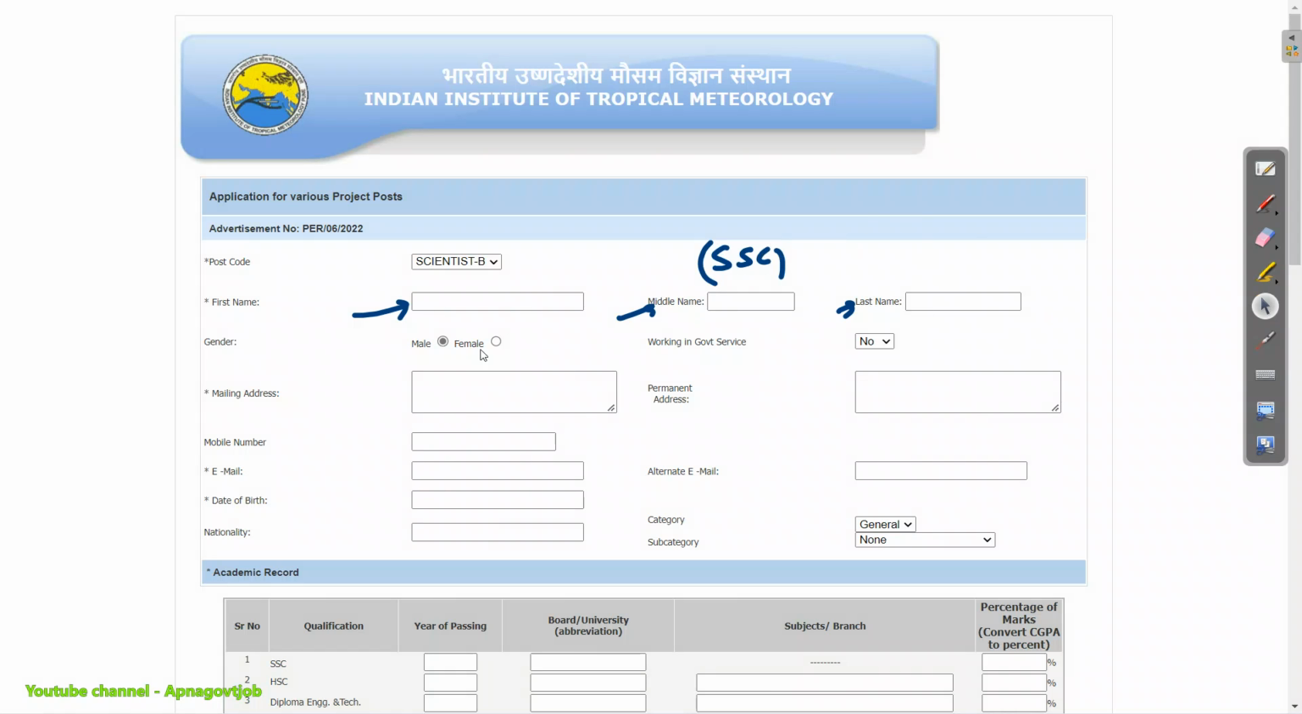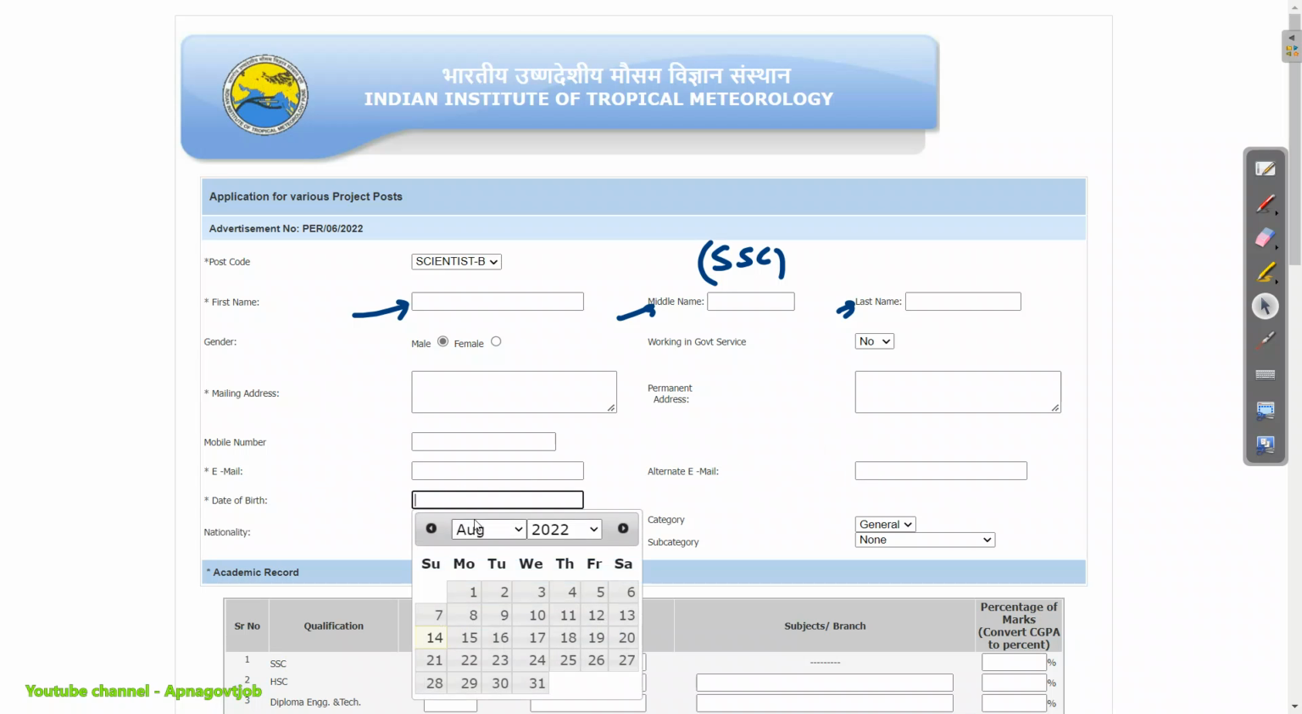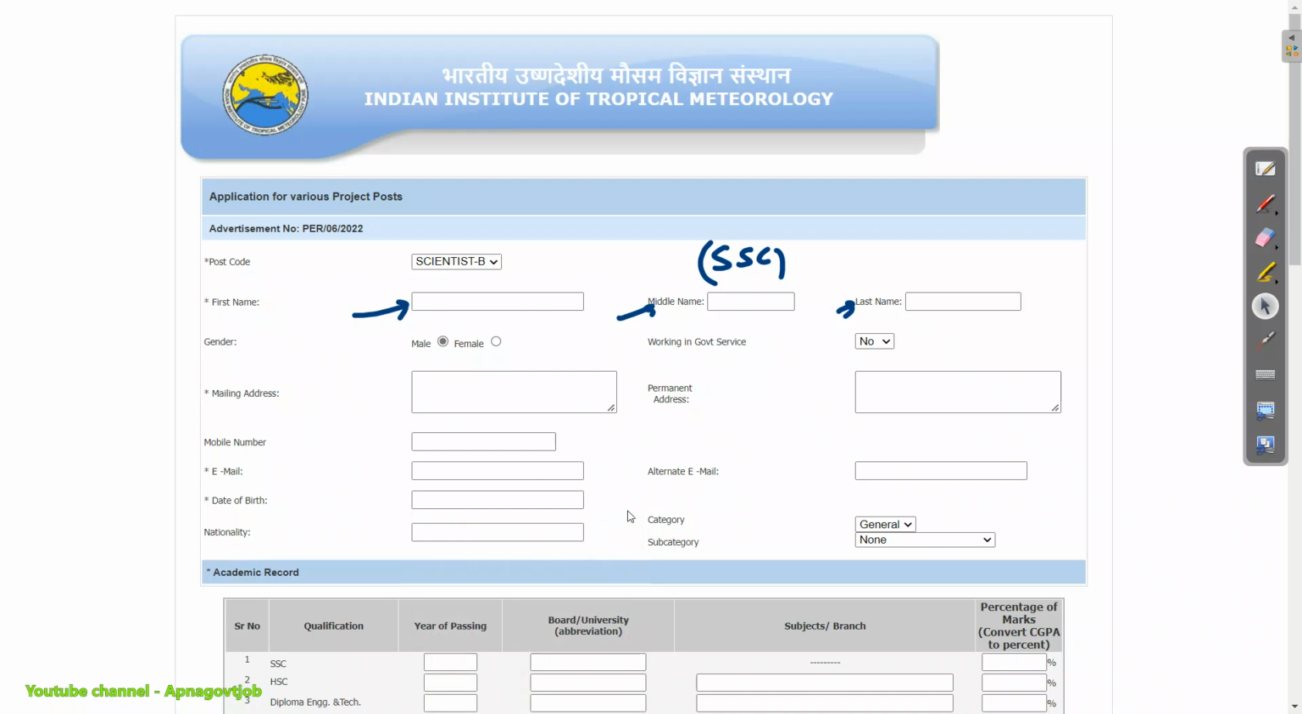Then select your gender here, male or female. Then whether you are working in government service or not. If you select yes, then yes, otherwise no. Okay, then your mailing address and your permanent address, that you will enter here. Then your mobile number, email ID, and an alternate email ID also you need to provide here. Then the date of birth you will just select from this calendar. Then nationality you will write here.